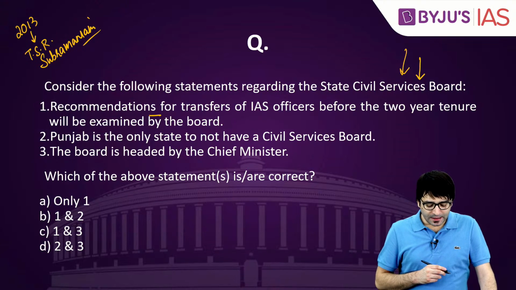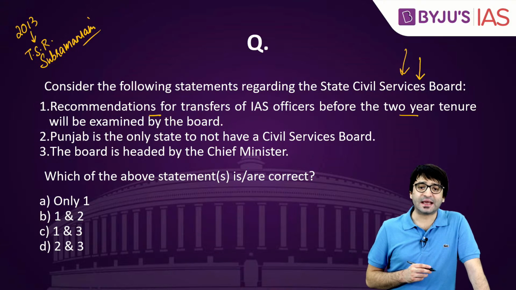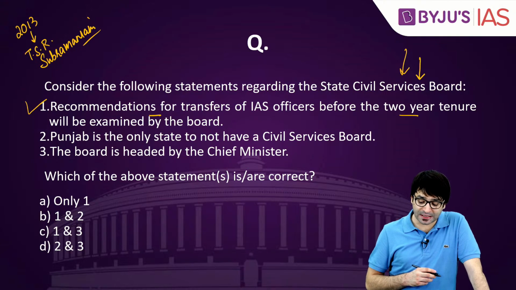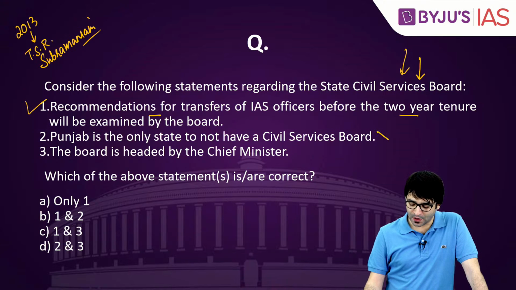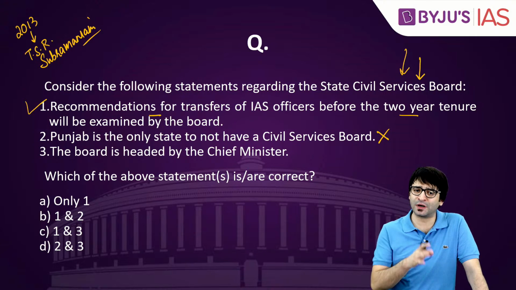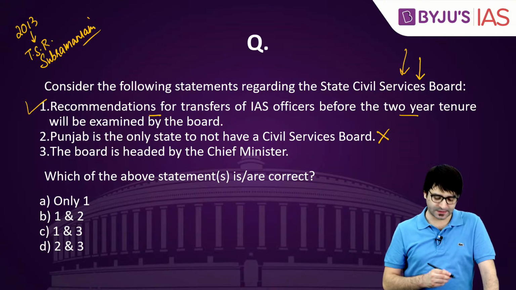Statement number 1. Recommendations for transfers of IAS officers before the 2-year tenure will be examined by the board. That's correct. Punjab is the only state to not have a Civil Services Board. No. Punjab is the 20th state to implement Civil Services Board. There are others which have not implemented. The board is headed by the Chief Minister.